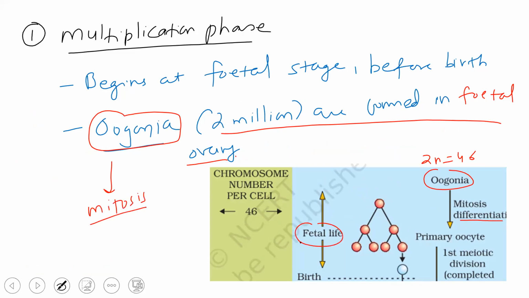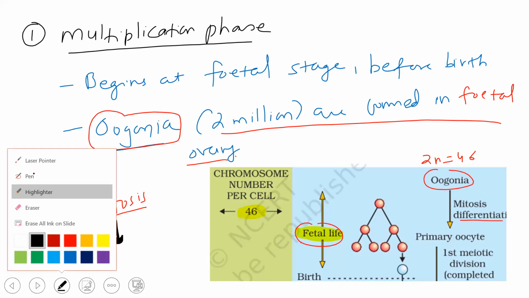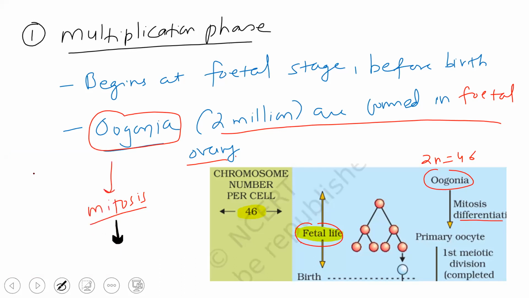The chromosome number is 46. So by mitosis, this will mainly form what we call the primary oocytes and secondary oocytes and everything.